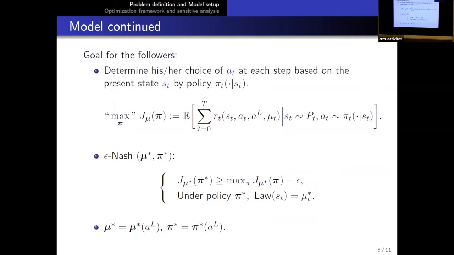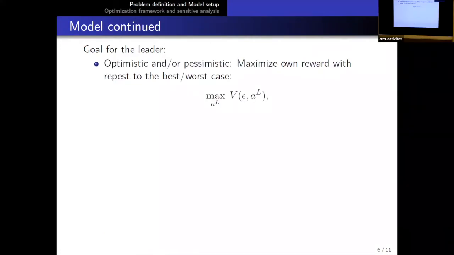And a natural thing here is that if we are considering epsilon Nash, and even if we are considering just Nash, some non-uniqueness problem will show up, meaning that the followers might have multiple choices for their final actions and for their final policies here. So this basically raises some problems for the leaders. There are different types of leaders, optimistic leaders and pessimistic leaders, and they want to maximize their own reward with respect to the best cases and the worst cases.